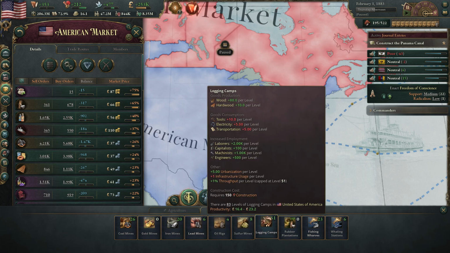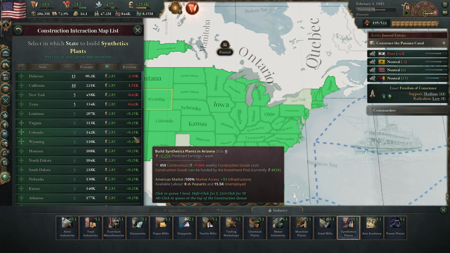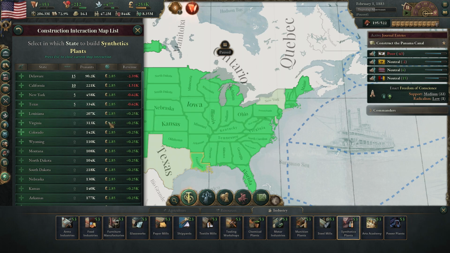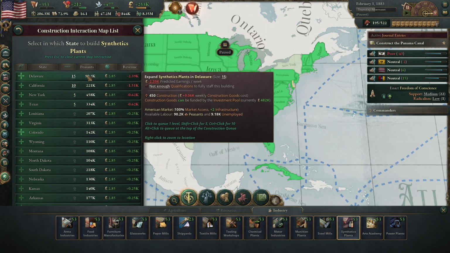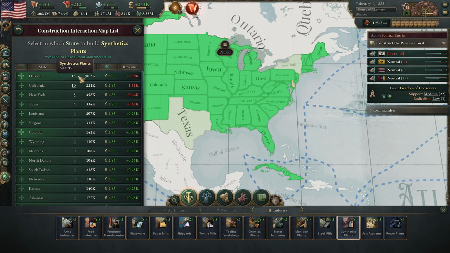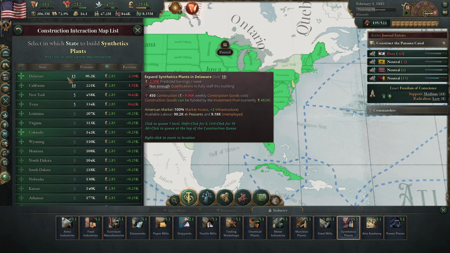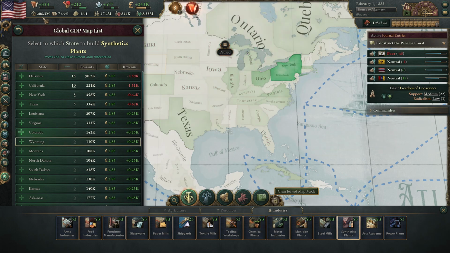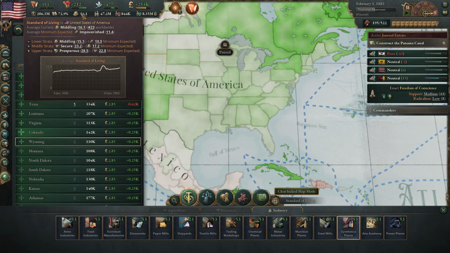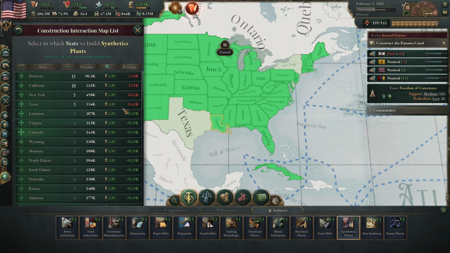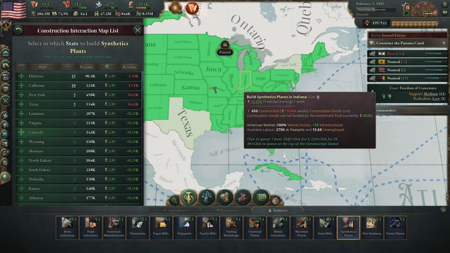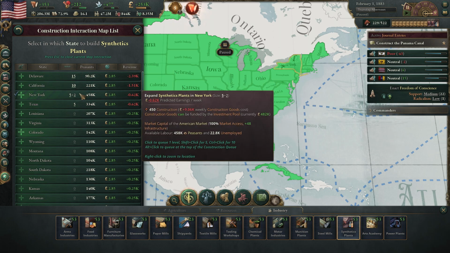All right, so let's go and start with the synthetic plants, which again we're going to do a bunch of these. Yeah, the peasants doesn't move. That's crazy. It's always at the same thing, regardless of how much I build these up. Maybe it's not pulling from the peasants, maybe it's pulling from somewhere else, but then those jobs would be open. So I'm not entirely sure where they're getting their workers from here. But you can see that the standard of living still seems pretty low there. It has stepped up some, though. It's not quite as bad as it used to be. Yeah, it's not as big of a problem. So let's go and build in a couple other places then.